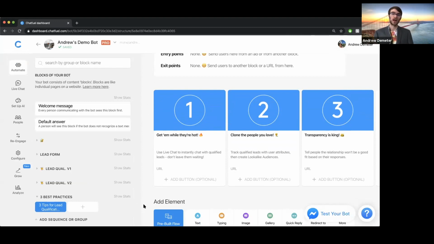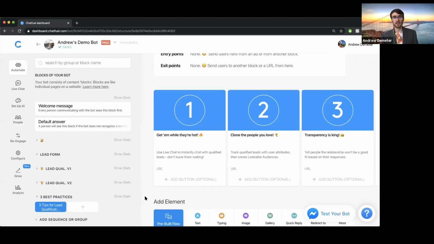Basically, this was the purpose of the live chat plugin that I added at the end of that lead qualification flow. Obviously, we're sending that information to Google Sheets as well. You could also add the notify admin via email plugin, so whenever a new qualified lead comes in, you get alerted that the Google Sheet gets updated. But in addition to that, what I would recommend, if you have the resources to support it, is using the live chat plugin and then navigating to this live chat tab over here so that either you or your support team can immediately respond to and engage with somebody who has been determined as qualified.